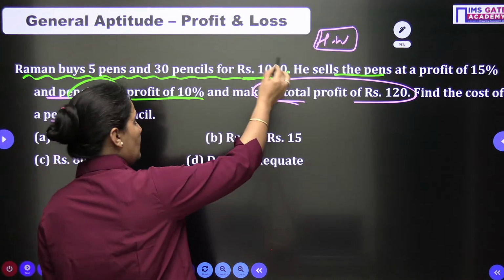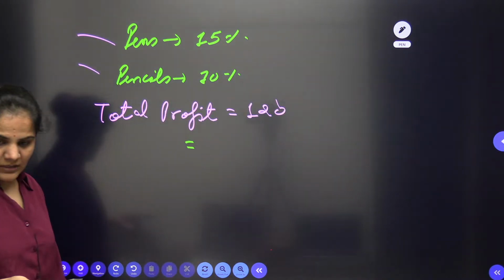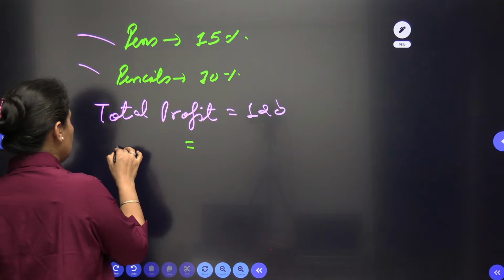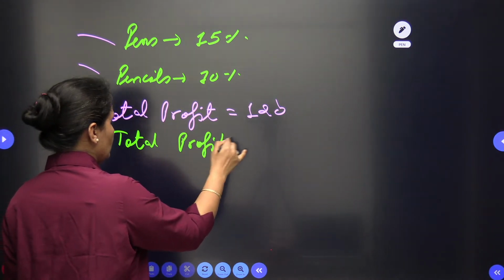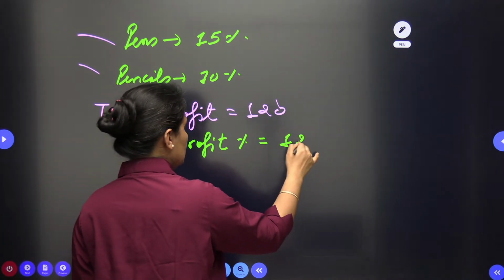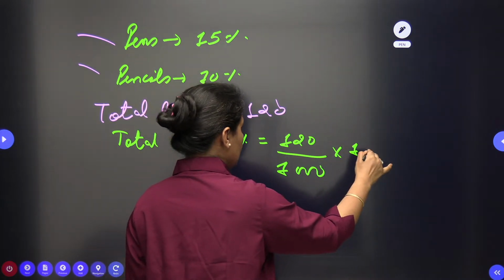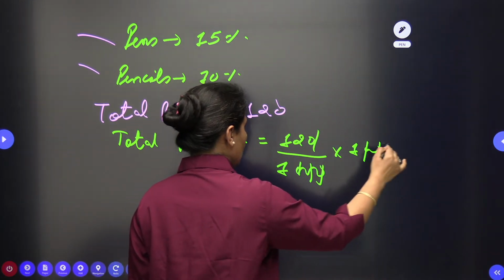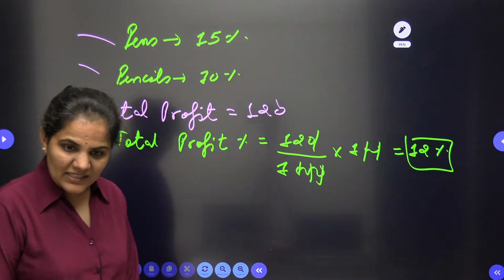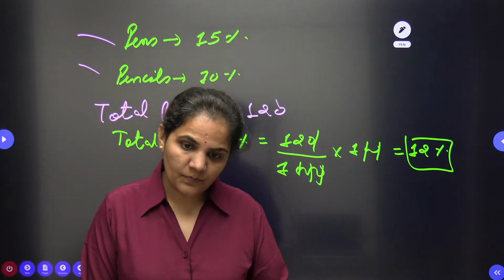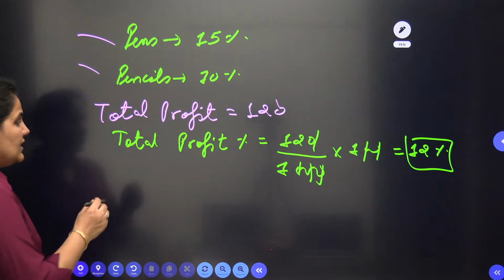Yes ma'am, the total profit percentage will be on the total cost. Total profit is 120, total amount is 1000 rupees, multiplied by 100. When I solve this, my total profit is 12%. This we can find out very easily, isn't it? This is the total profit. Now we need to find the rest.